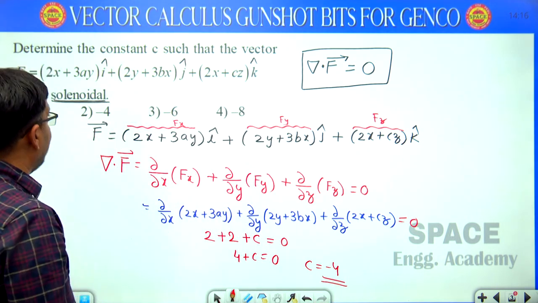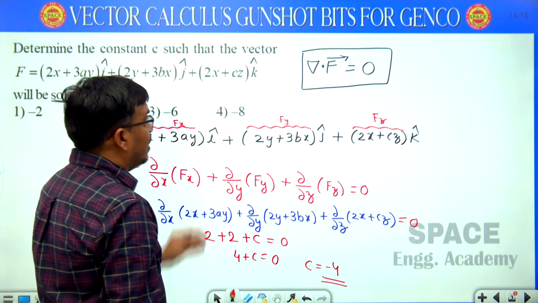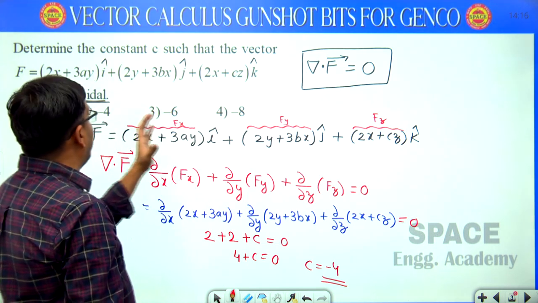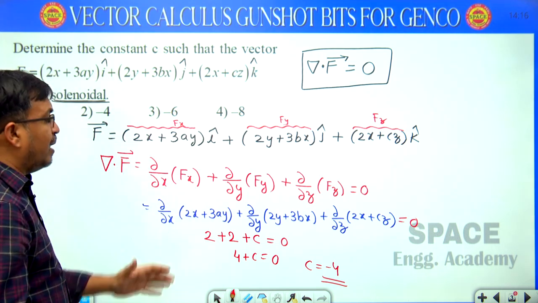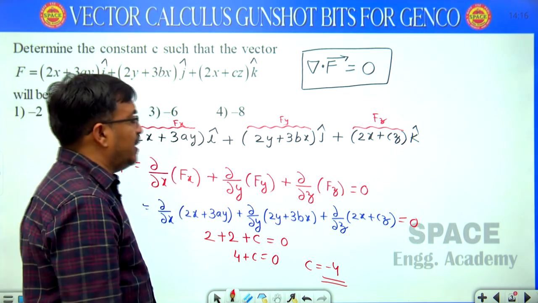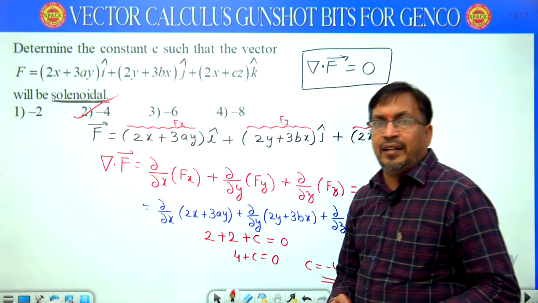The given condition is del dot f, divergence of f equal to 0, then the vector or field is known as solenoidal. Here the answer is c equal to minus 4. Option 2 is the correct answer. Students, now we are discussing the next question.